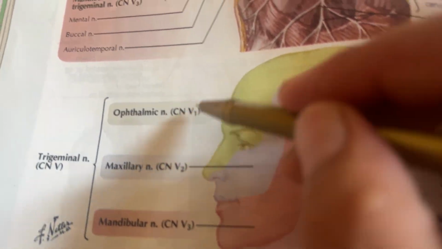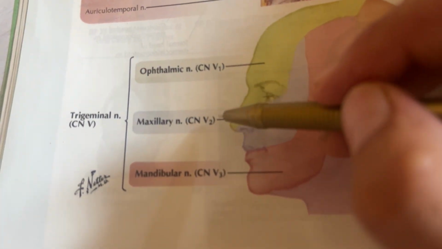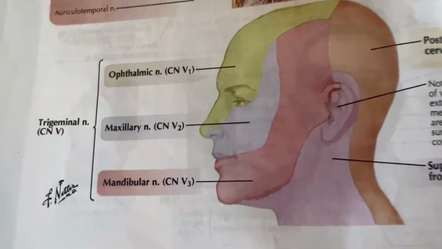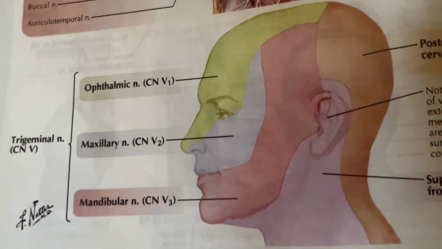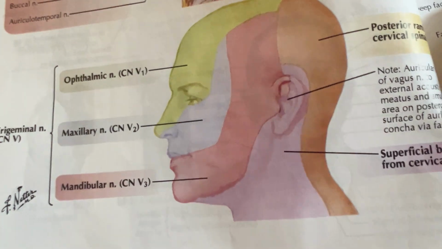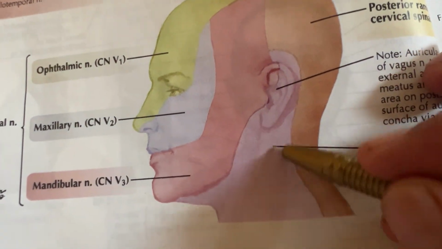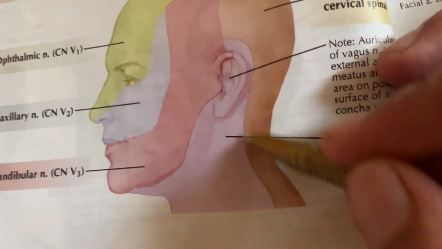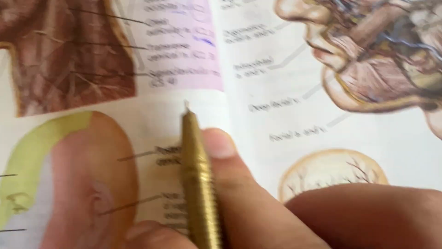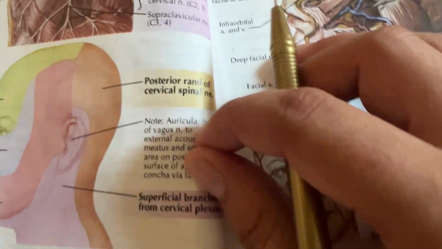The upper face is supplied by the ophthalmic nerve. The middle face is supplied by the maxillary nerve of the trigeminal nerve, while the lower face is supplied by the mandibular nerve, except the angle of the jaw, or angle of the face, which is supplied by the greater auricular nerve.